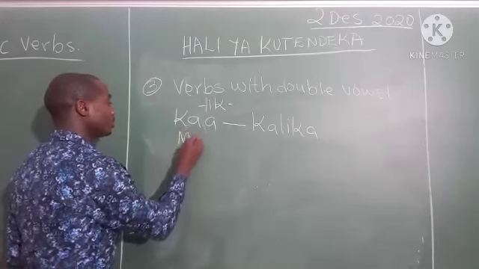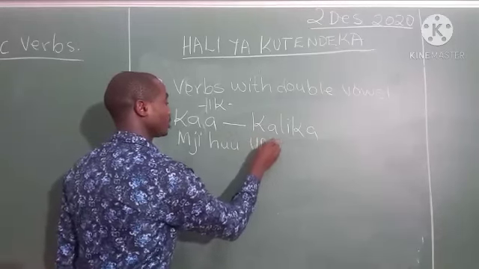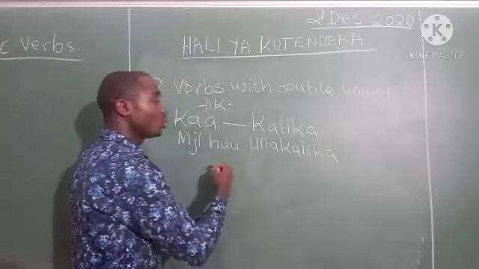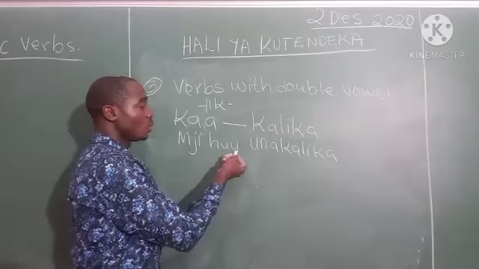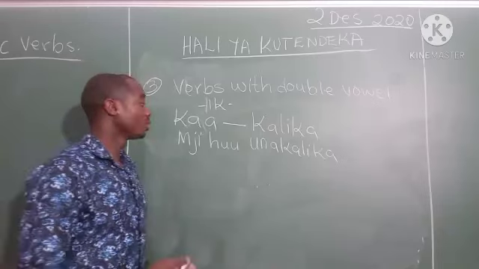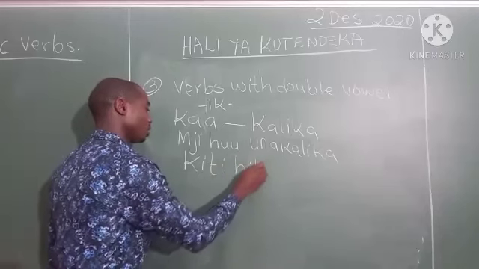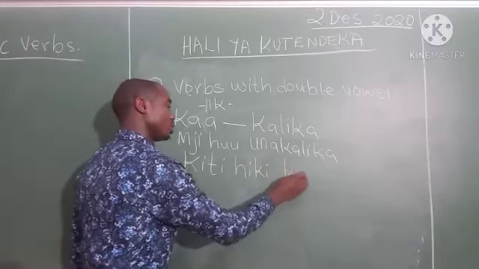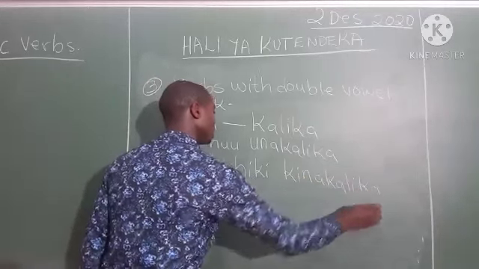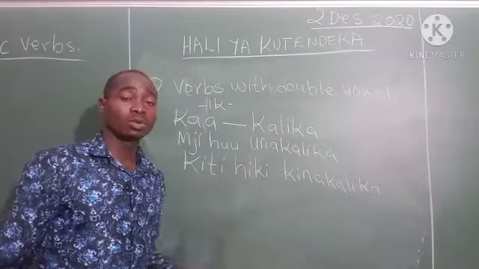So, mji huu unakalika. Mji huu unakalika. This city is stable, it is habitable. Kiti hiki kinakalika. This chair is sittable, you can sit on it.